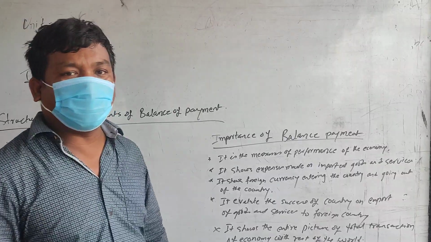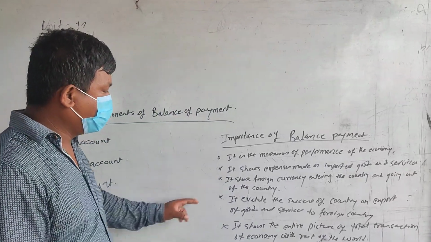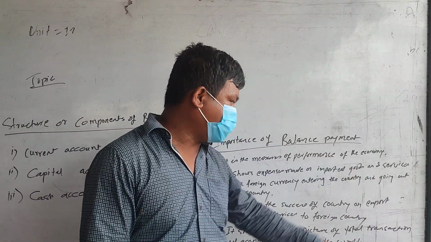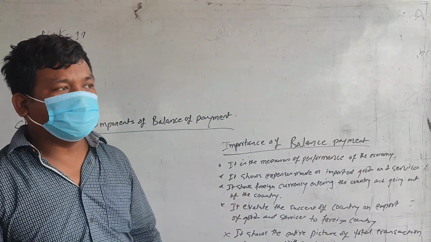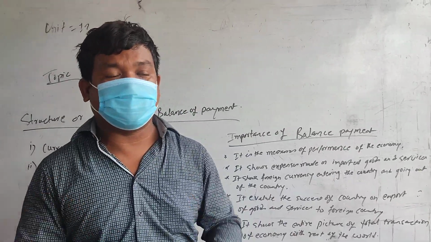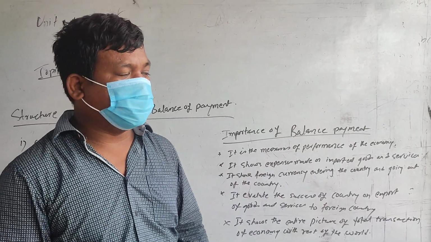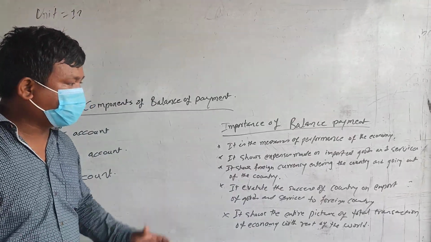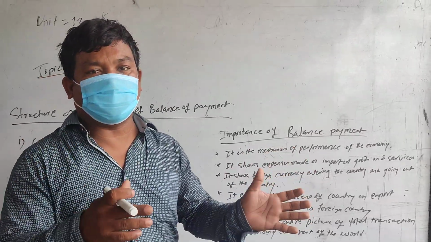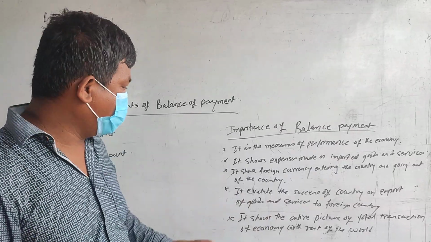So the economic performance of the country can be known with the help of balance of payment. It shows expenses made on imported goods and services. With its help, we can know the total expenses the country has incurred while importing goods and services, that is, the total amount of payment handed over to foreigners.